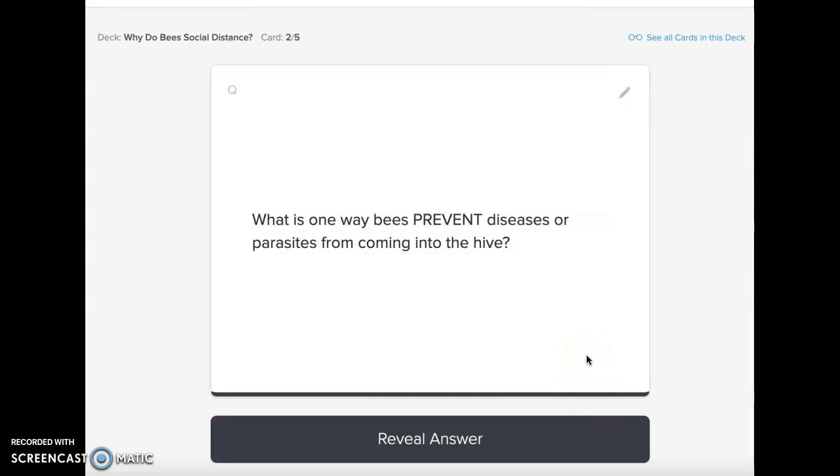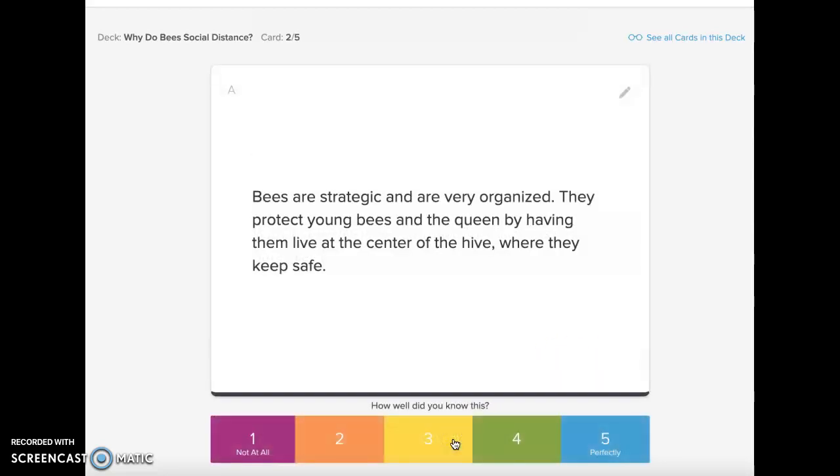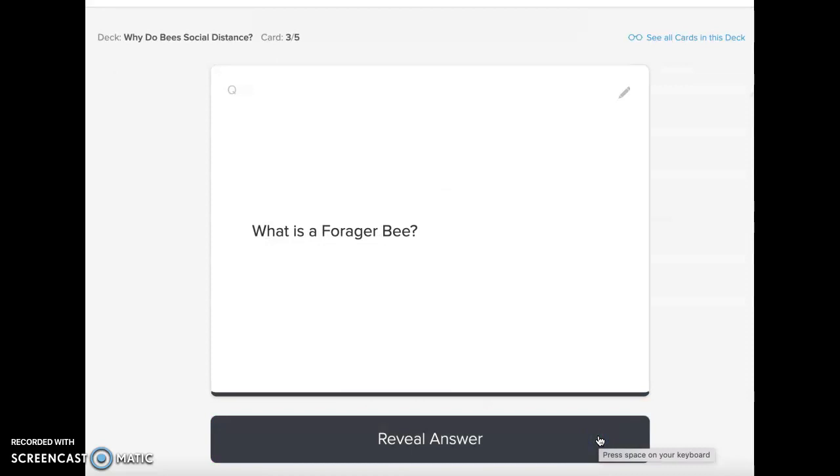What is one way bees prevent diseases or parasites from coming into the hive? Bees are strategic and very organized. They protect young bees and the queen by having them live at the center of the hive where they keep safe.